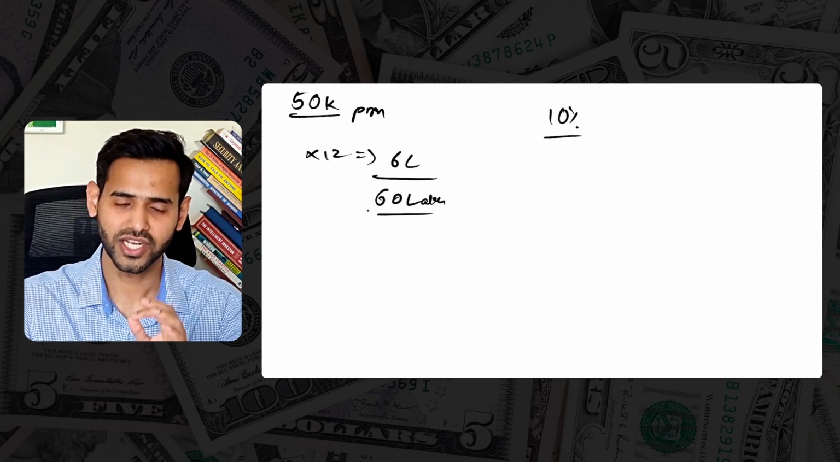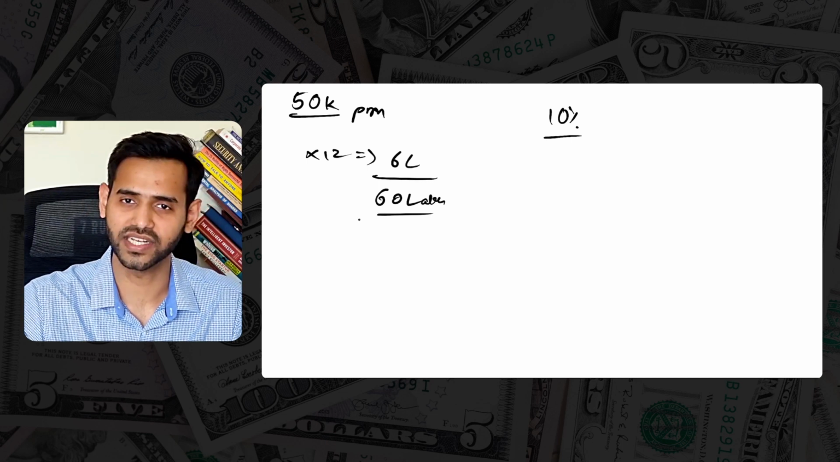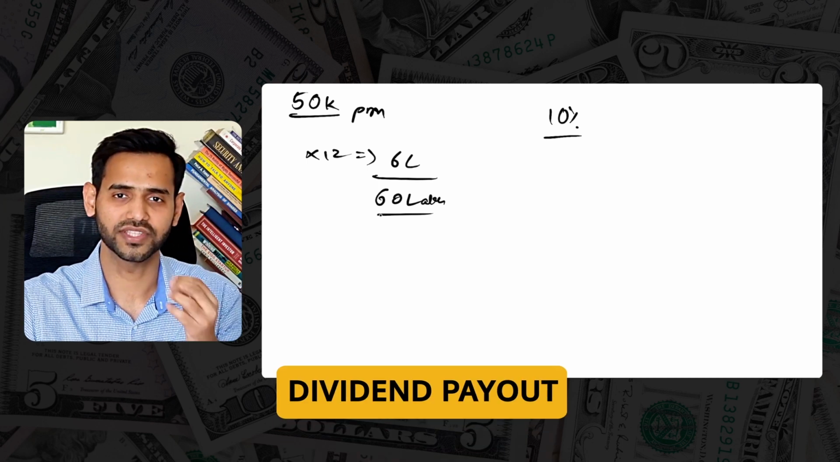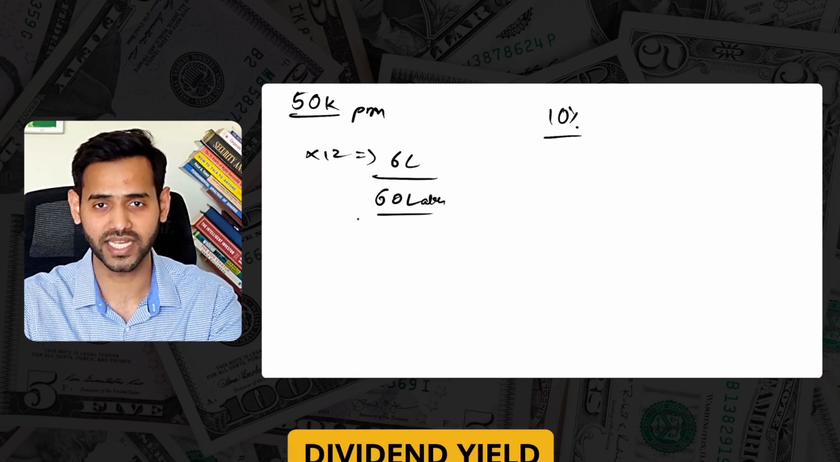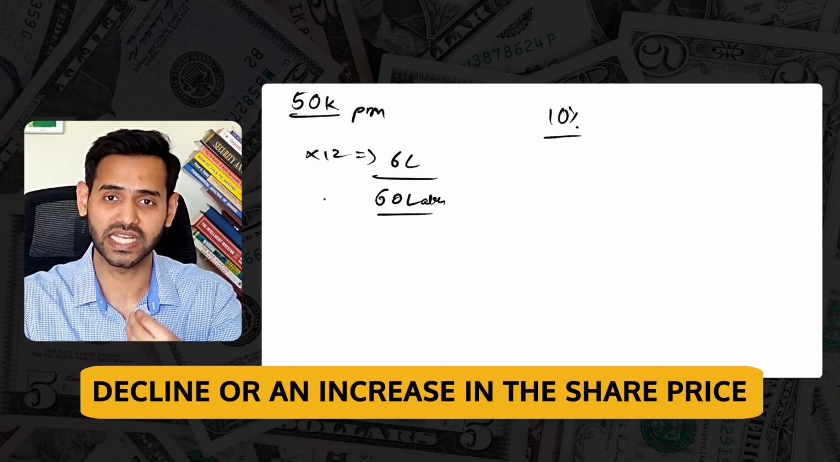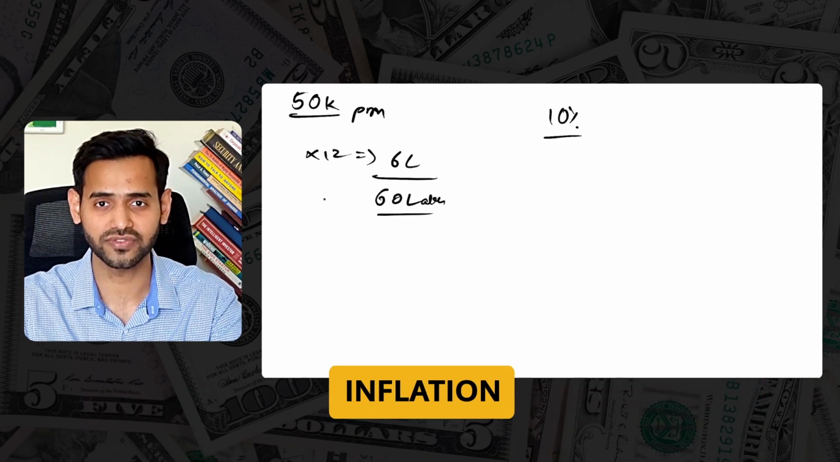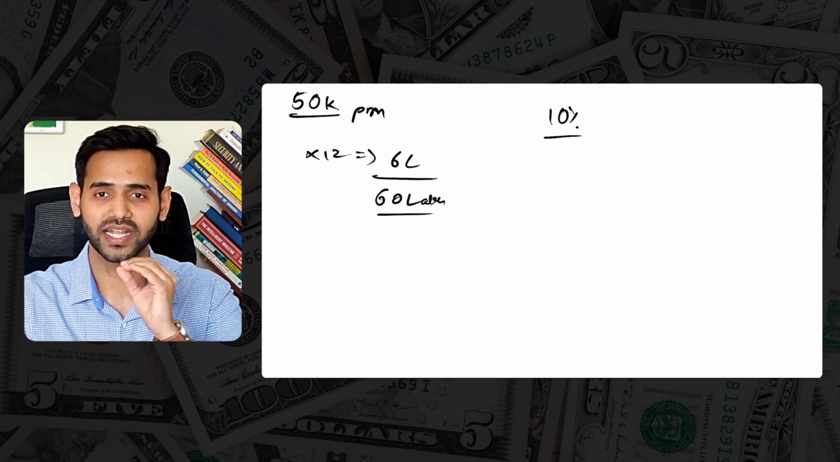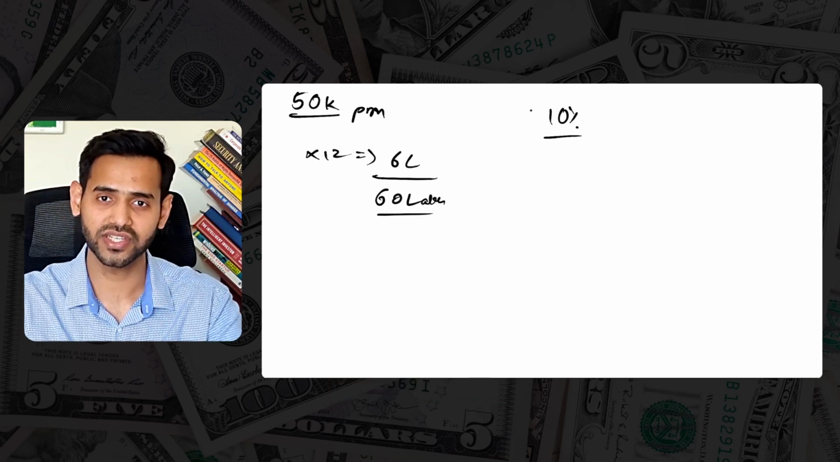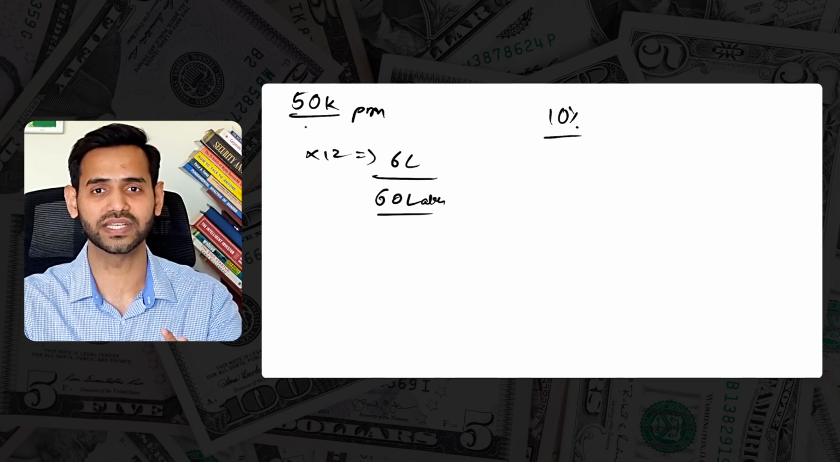Thus, if you are investing, do consider all those points that we considered with respect to dividend payout, dividend yield, market yield, the decline or increase in the share price, and the inflation of the market, and then take a very calculated decision whether you should be investing on the basis of dividend or not. That's all about this video for today.